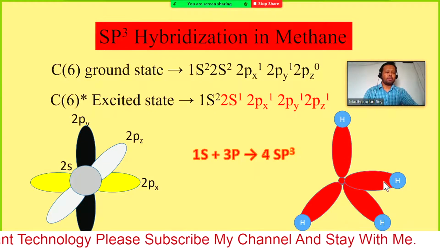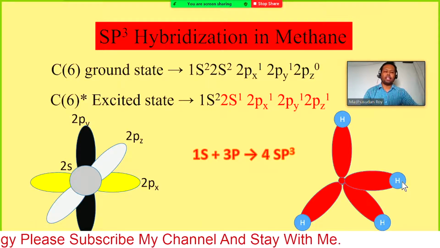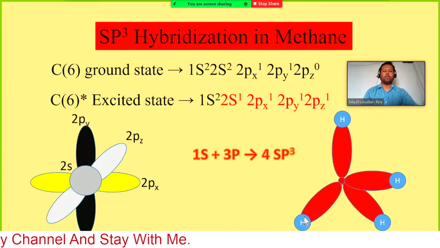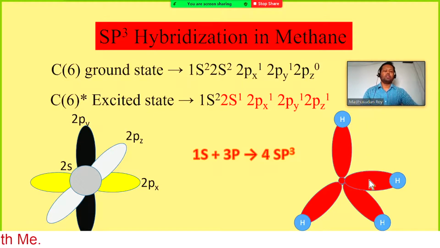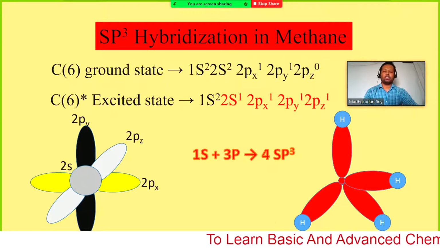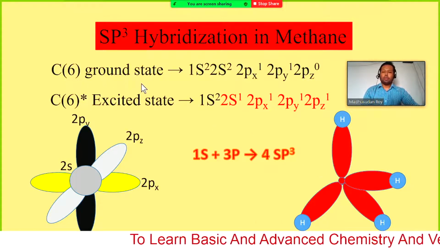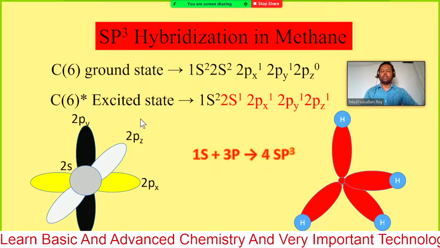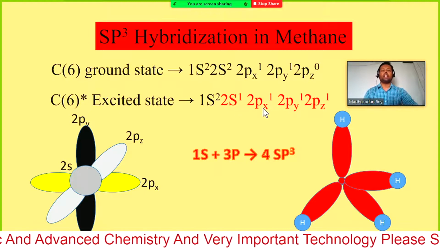Similarly, this sp3 and another hydrogen 1s form another sigma bond. So sigma bond, sigma bond, sigma bond: we are getting four different sigma bonds to form the methane molecule, one sigma bond for each hydrogen. So carbon in the ground state has the electronic configuration like this, and for the excited state we have the electron configuration like this.